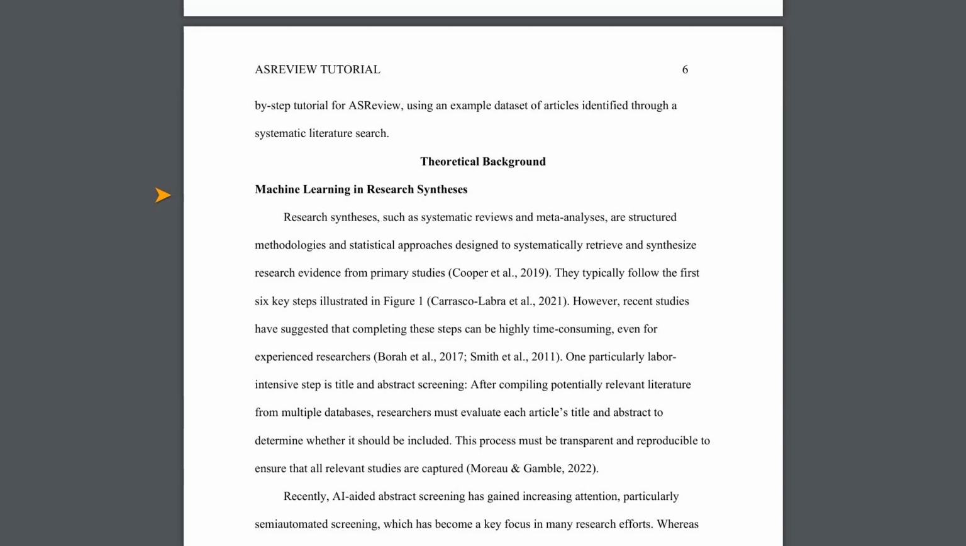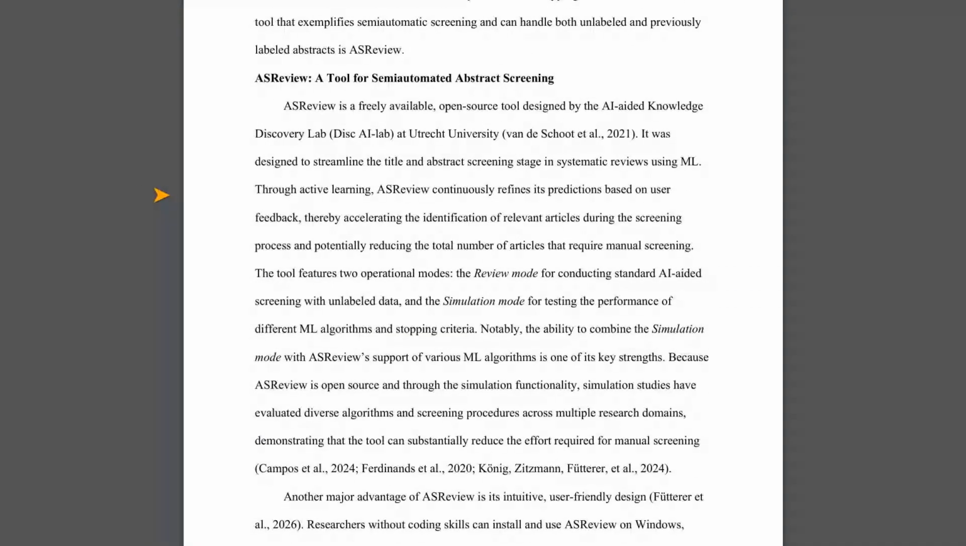ASReview has two main ways of working. The review mode is for actual screening where you are going through abstracts. The simulation mode is super useful for experiments. It lets you test out different ways of using ASReview, like trying out different learning algorithms or different rules for when to stop screening, all using data that is already labeled. This is how the researchers in this paper figured out the best ways to use ASReview.